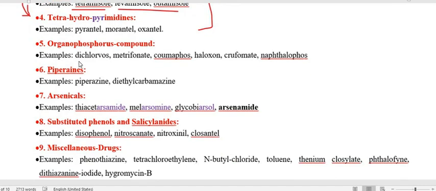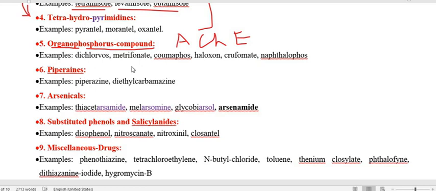Next anthelmintic for the nematode is organophosphorus compound. That means the drugs under this are going to inhibit the enzyme we call acetylcholinesterase. So they are acetylcholinesterase enzyme inhibitors. Under this, the drugs are dichlorvos, metrifonate, coumaphos, haloxon, crufomate, naphthalophos. So these are the organophosphorus compounds.